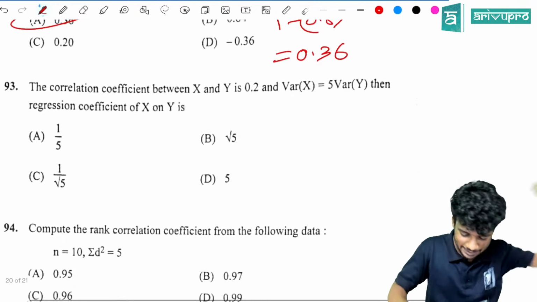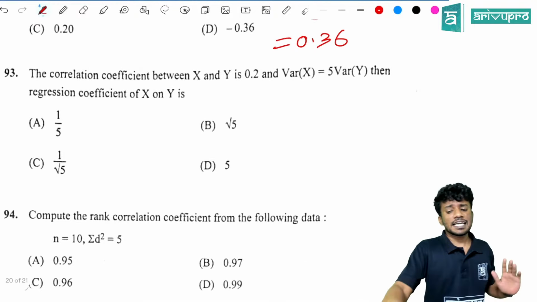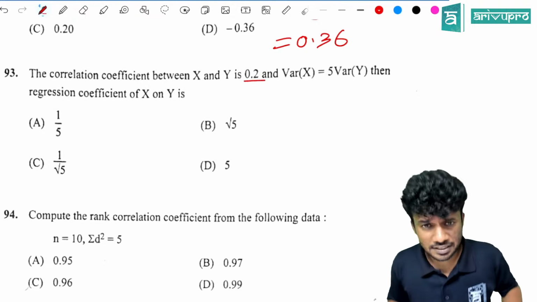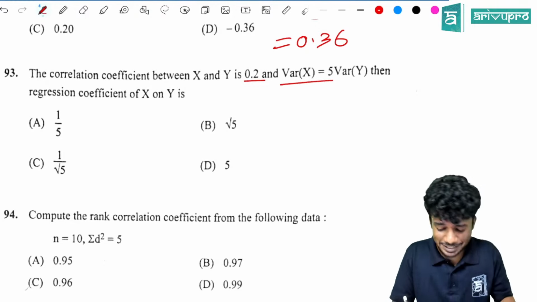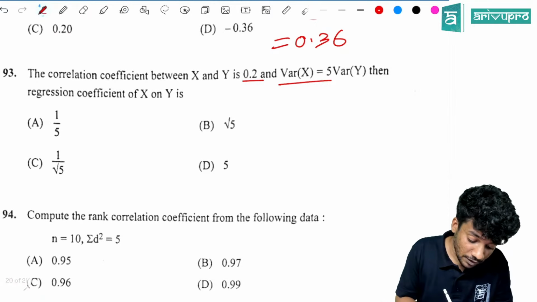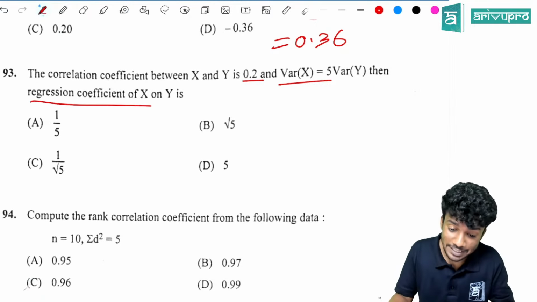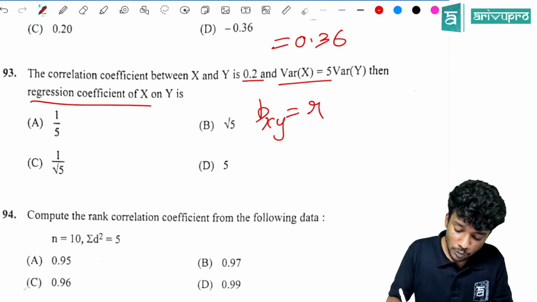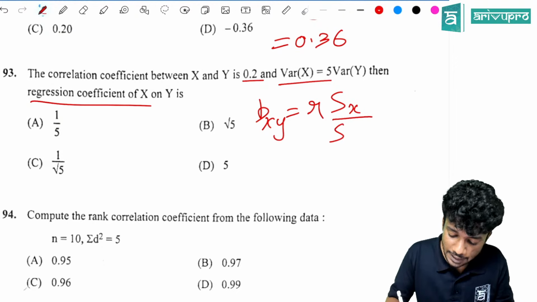Direct question. The correlation coefficient of x and y is 0.2. The variance of x is equal to 5, and variance of x is equal to variance of y. Then the regression coefficient of x and y is the question. So bxy is equal to r into sx divided by sy.